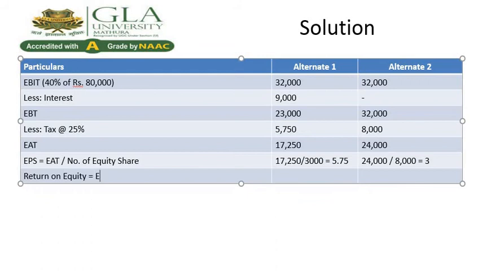So earning after tax into 100 divided by value of the firm or total equity.